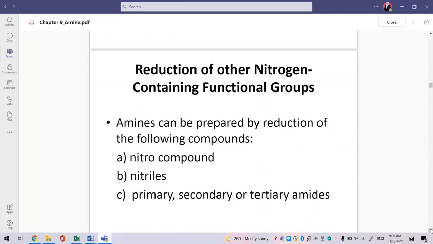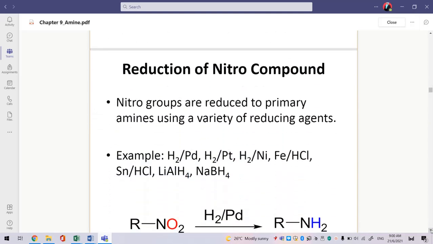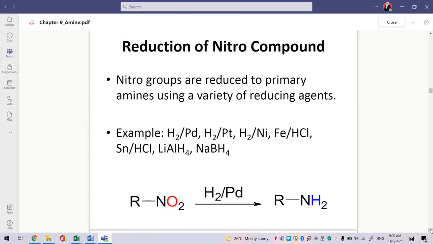Reduction of other nitrogen-containing functional groups. Amine can be prepared by reduction of the following compounds: nitro compound, nitrile, and primary, secondary or tertiary amide. Reduction of a nitro compound: nitro groups are reduced to primary amine by using a reducing agent. The reducing agent in this case is hydrogen in the presence of platinum, palladium or nickel.